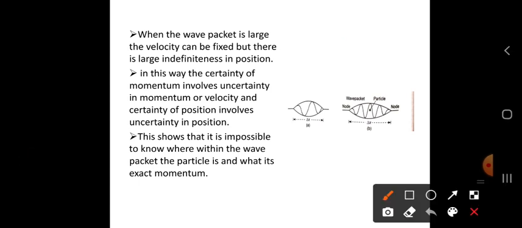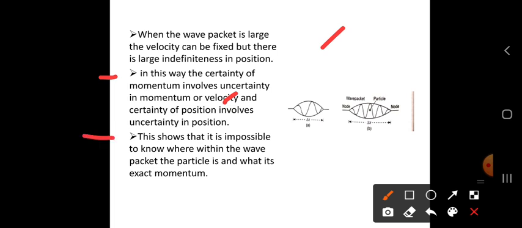Next point. In this way, certainty of momentum involves uncertainty in position. If we calculate the exact momentum, then we cannot find the exact position. And certainty of position involves uncertainty in momentum. If we calculate the exact position, you cannot find the exact momentum. That is the meaning of this.